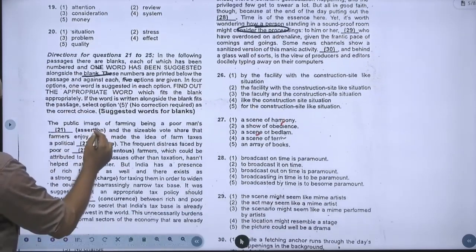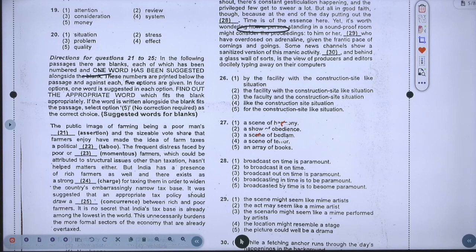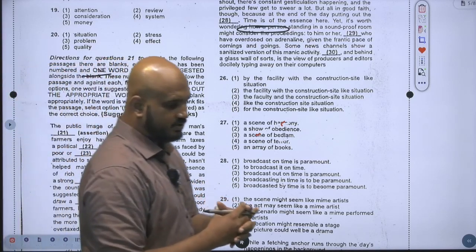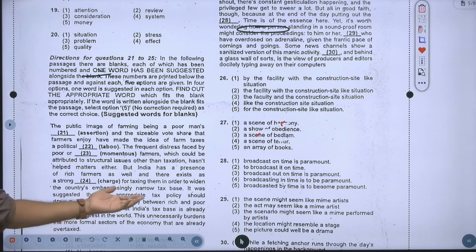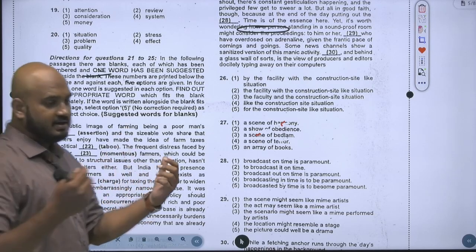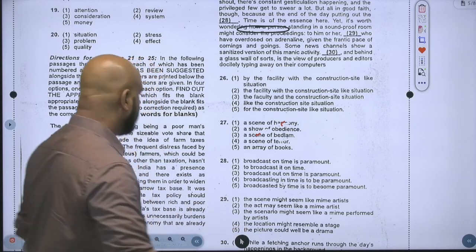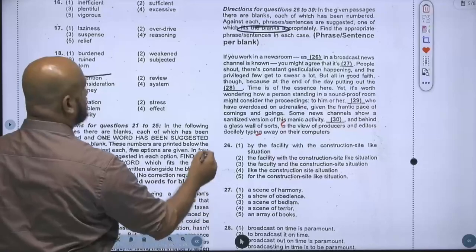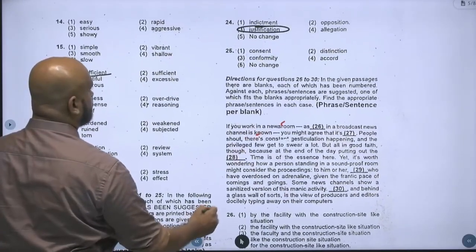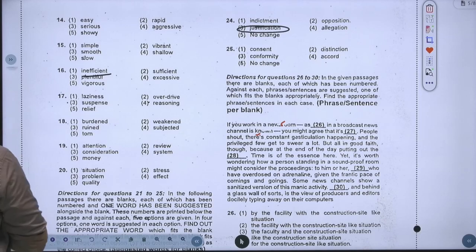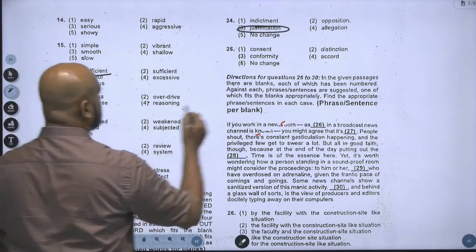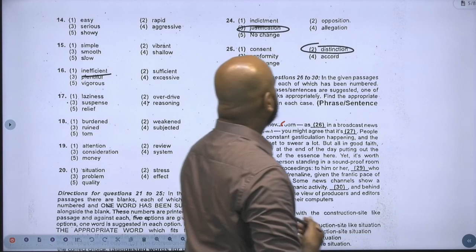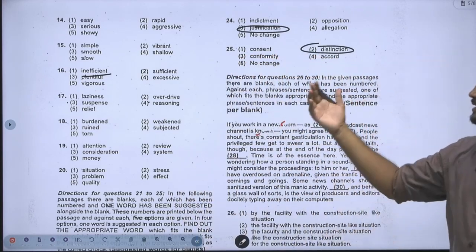The last one. It was suggested that an appropriate tax policy should draw a dash between rich and poor farmers. Concurrence means bringing together, but that's an idea, like a hint. But actually the answer should be that we should have a policy that differentiates between rich and poor farmers. So what should come in the answer? So the right answer would be what guys? The right answer would be distinction. What does distinction mean? It clearly distinguishes the poor farmers and the rich farmers.